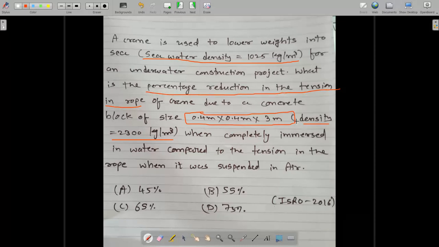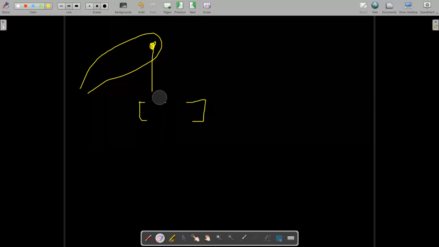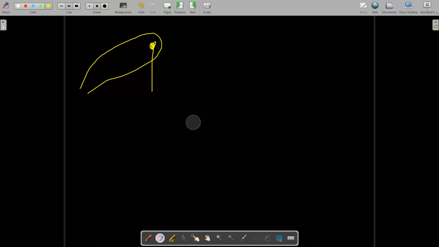So what the question says: suppose here is a crane, a lifting arm, and a rope, and the concrete block is attached to the crane like this.